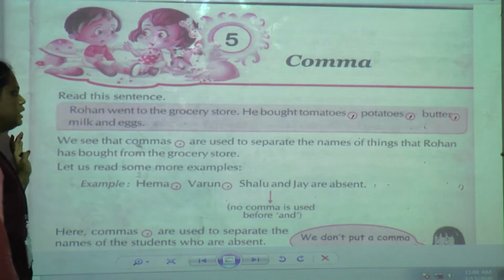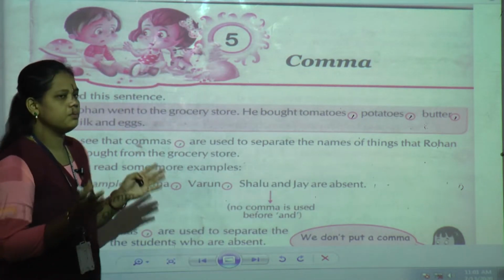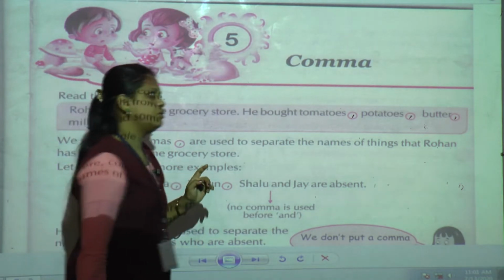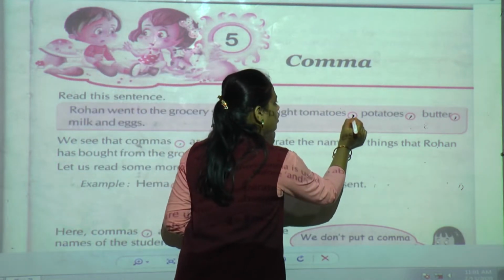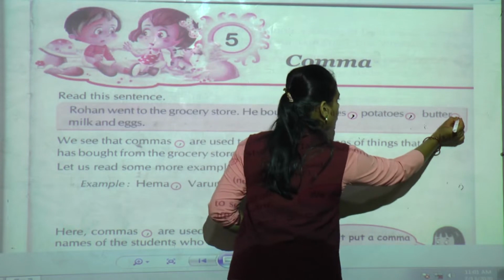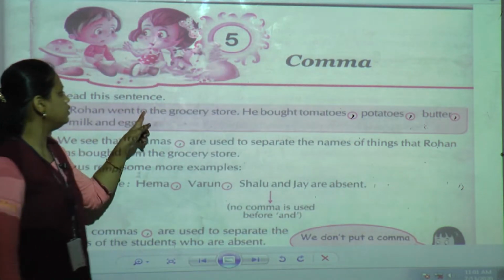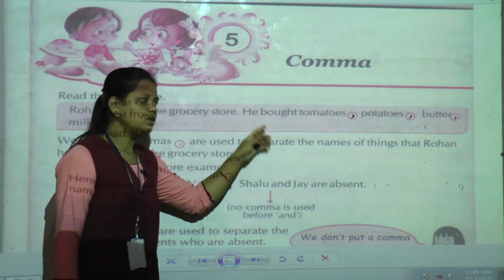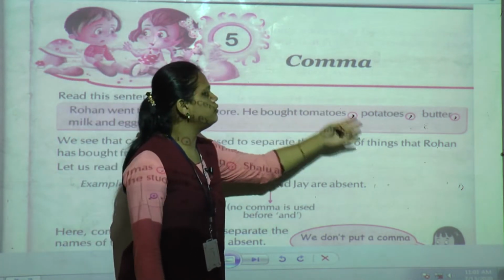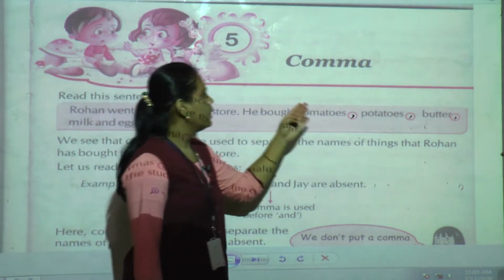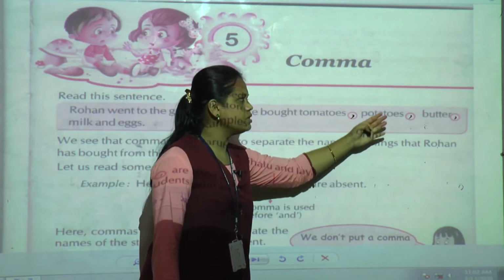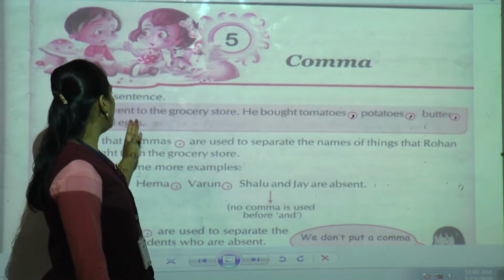So to separate these things, what do we have to use? We have to use the comma. When Rohan went to the grocery shop, he bought how many things? He bought 5 things. Which are they? Tomatoes, potatoes, butter, milk and eggs.